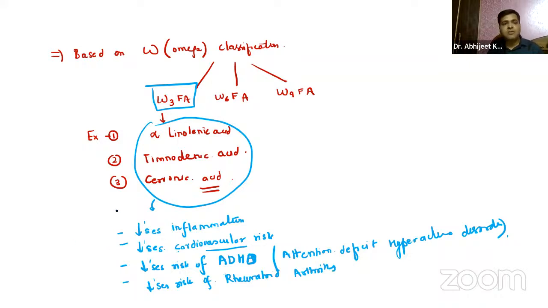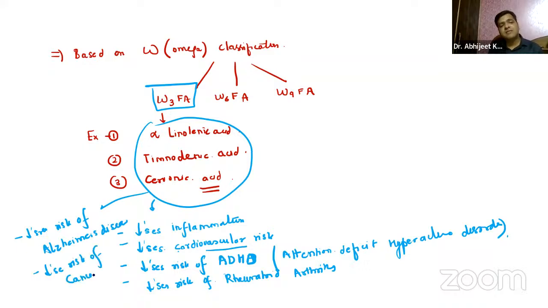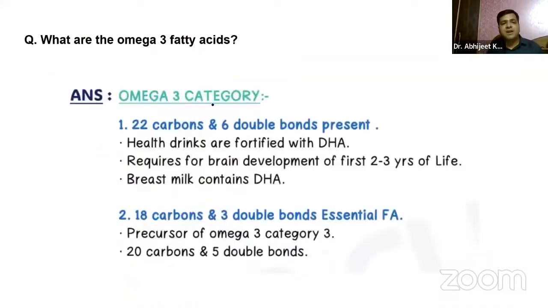Apart from that, it also decreases risk of Alzheimer's disease. And most importantly, guys, it also decreases risk of cancers, various cancers in our body. So that's why this omega-3 fatty acid is very, very important, right? So that is some of the uses of these omega-3 fatty acids.